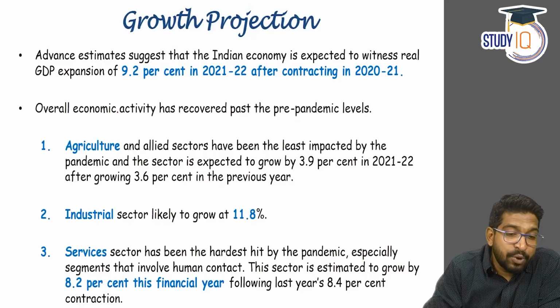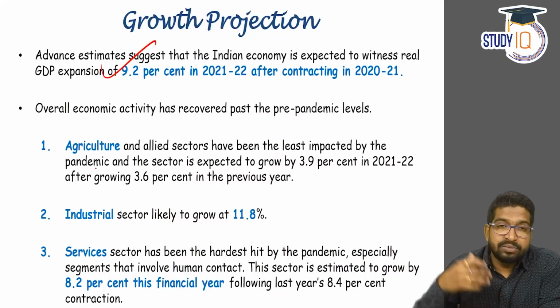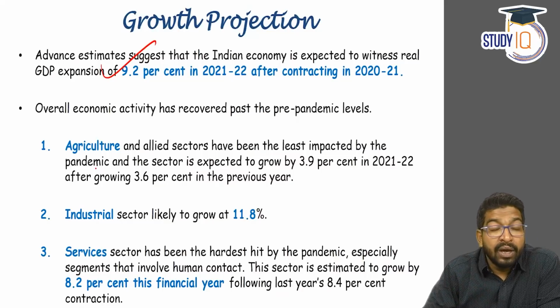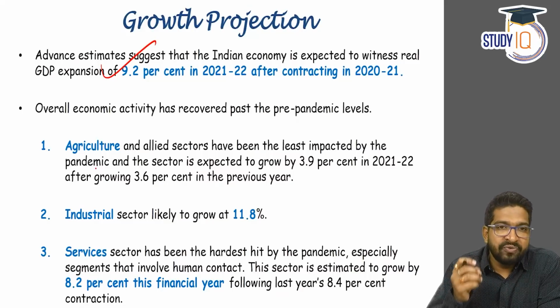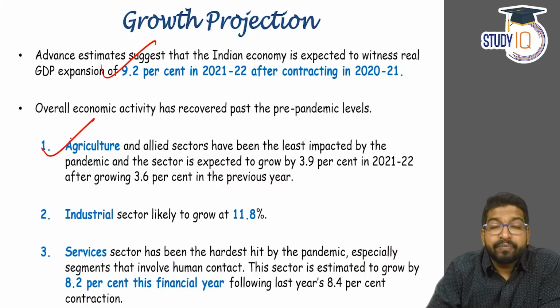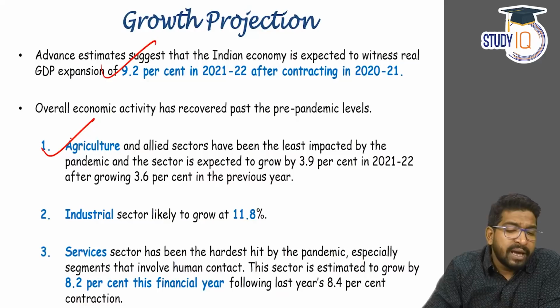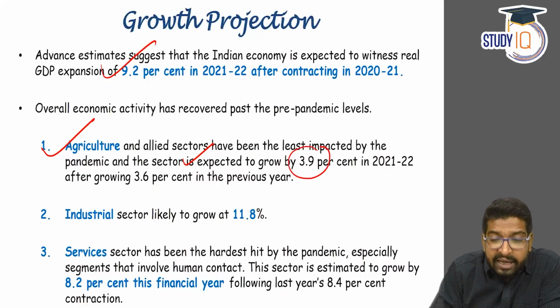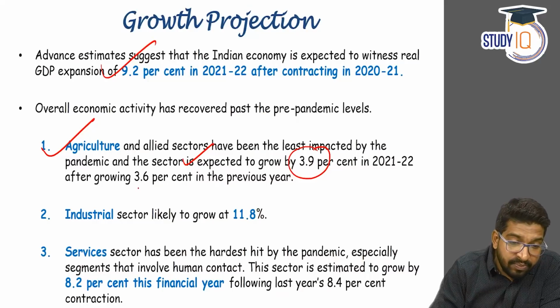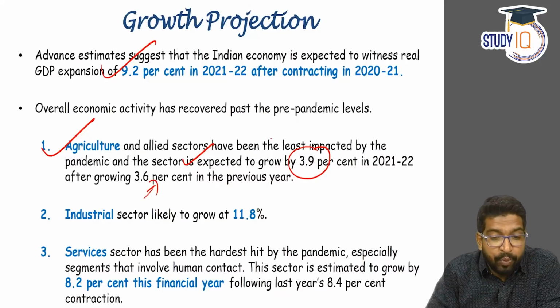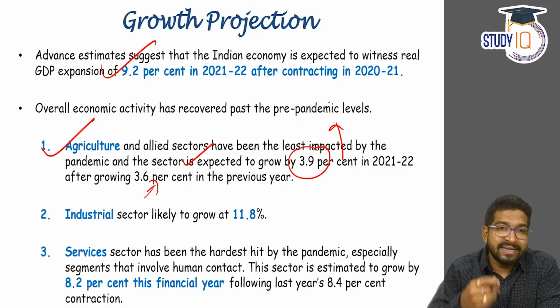In real terms, it is about 9.2% because last year it did contract. If you look at sector-wise growth, overall economic activity is going to be fine. Agriculture sector is going to grow at a handsome rate. In fact, this has been quite stagnant for a very long time. The agriculture sector this year is expected to grow by 3.9%, which was previously 3.6%. So a positive growth rate for agriculture sector is anticipated.